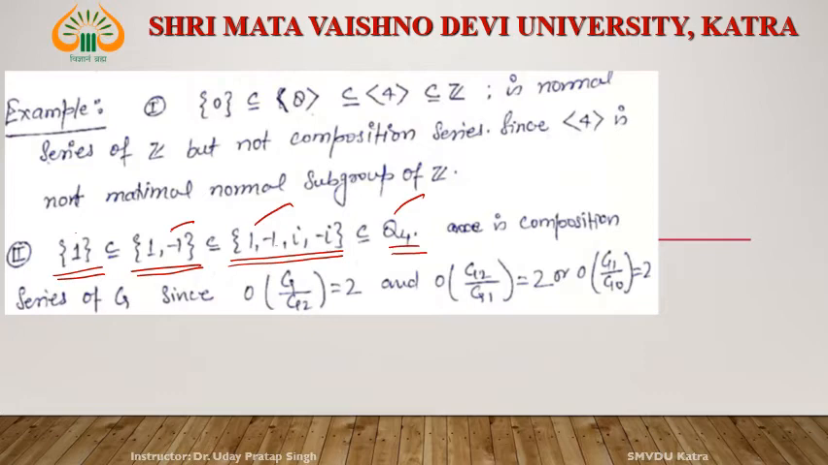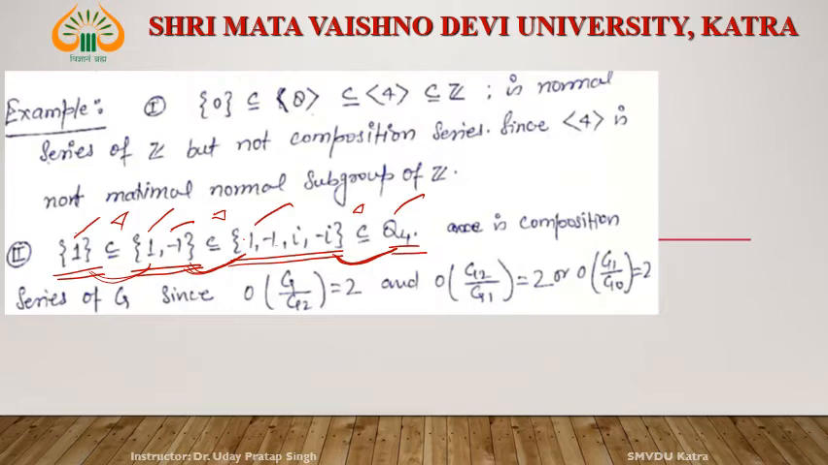Then this series is a composition series. Yes. Since 1 is normal in this, this is normal in this, and this is normal in this. The first condition holds, and no two Gi are equal. All are distinct, all 4 elements are distinct. The second condition holds. What about the third condition? The third condition says that between these two, no normal subgroup exists, and between these two, no normal subgroup exists.